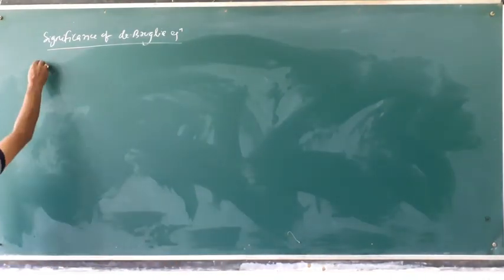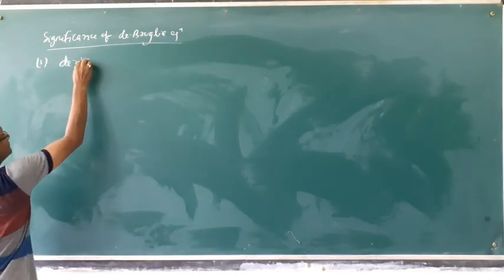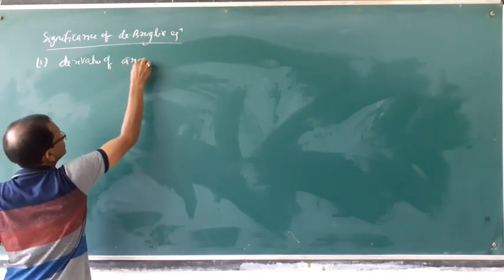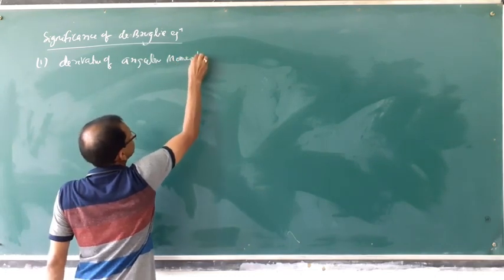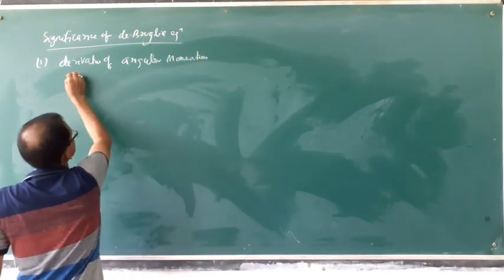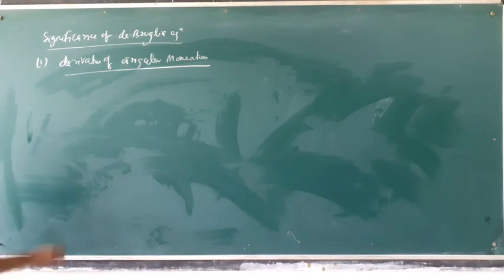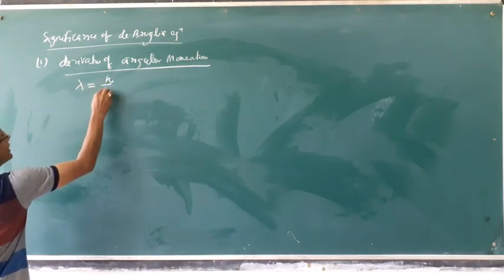First significance is derivation of angular momentum. Angular momentum can be calculated from this de Broglie equation. We know lambda is equal to h by mv.